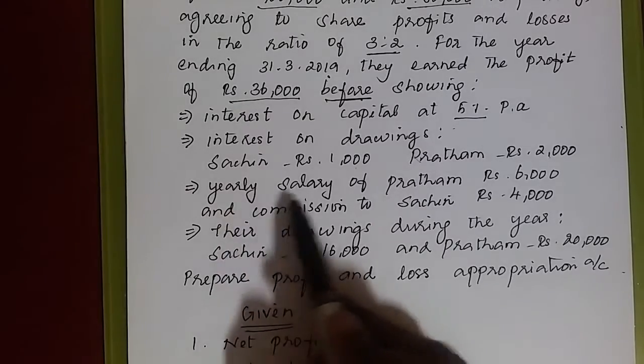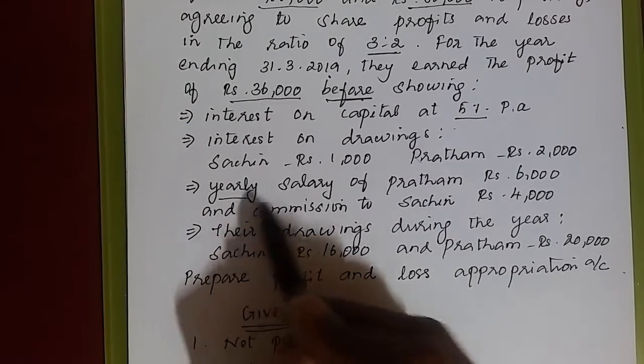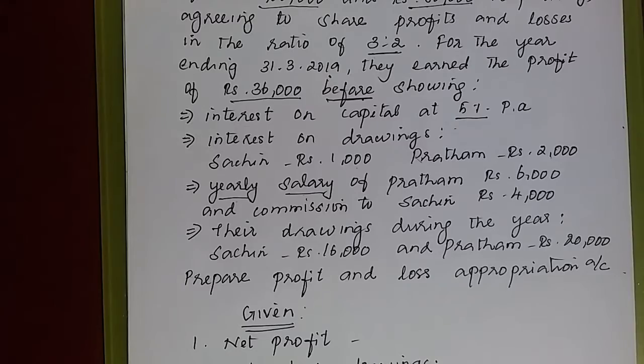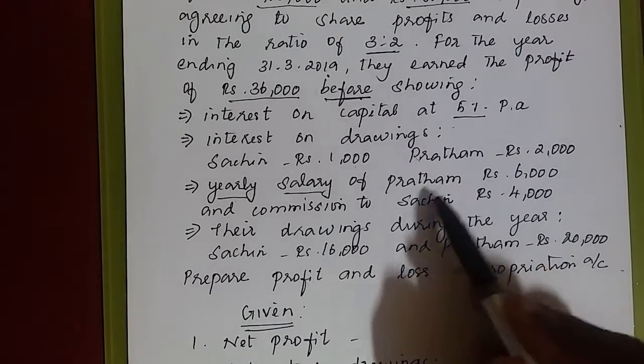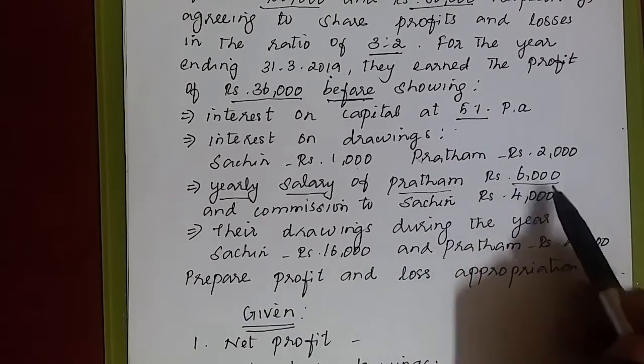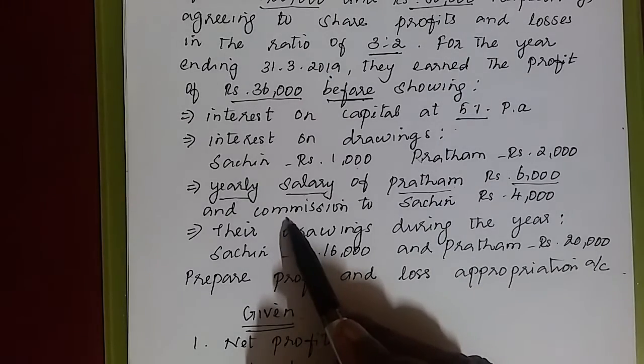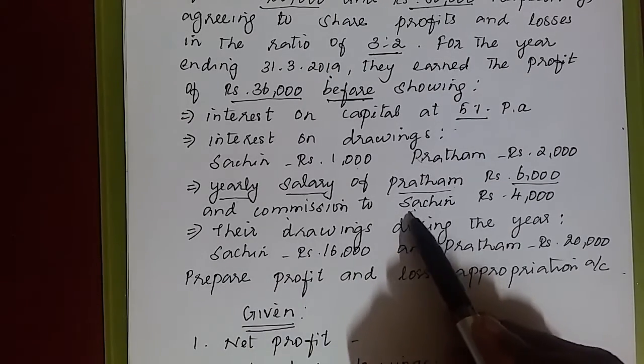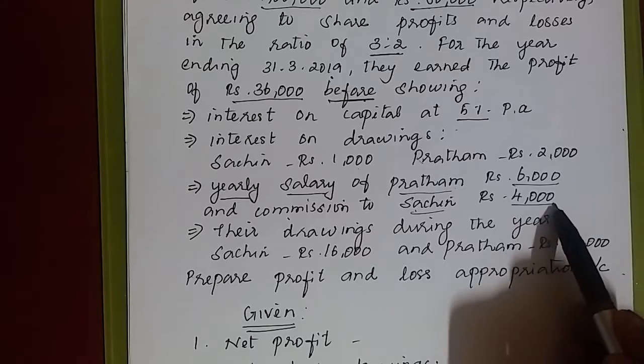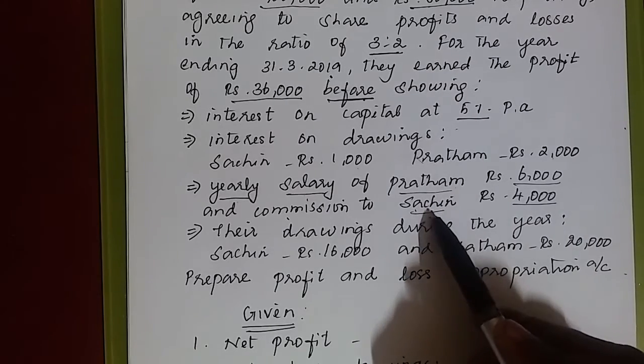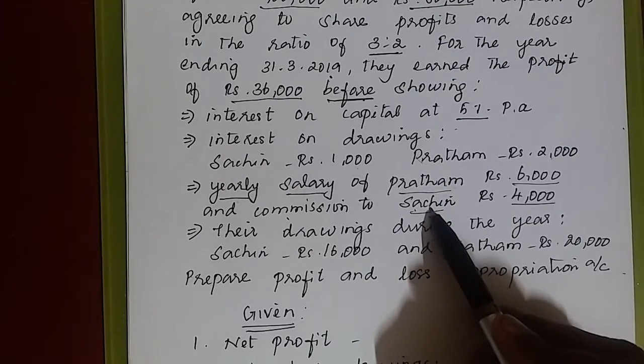Next is yearly salary. Make a note, yearly. Yearly means annual salary of Pratham. How much is it? 6,000. And commission is also yearly to Sachin. How much? 4,000. There is no salary for Sachin, and there is no commission for Pratham.